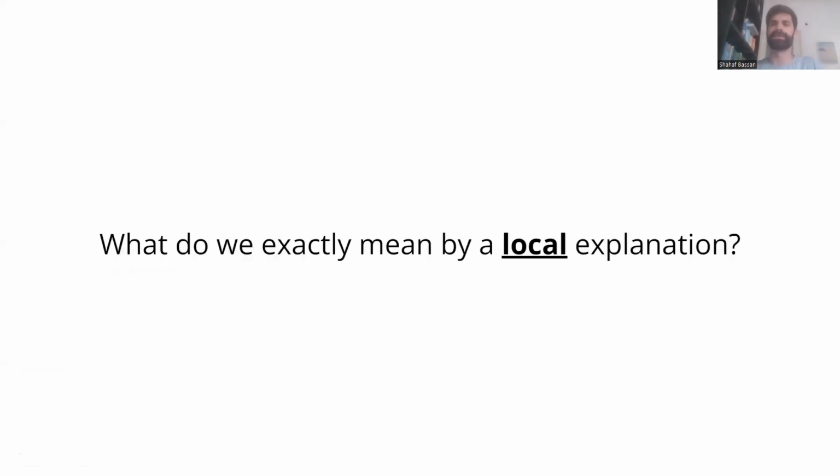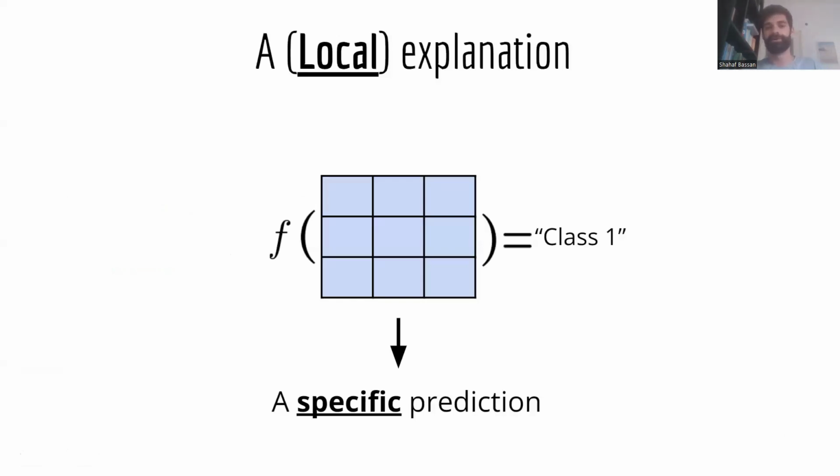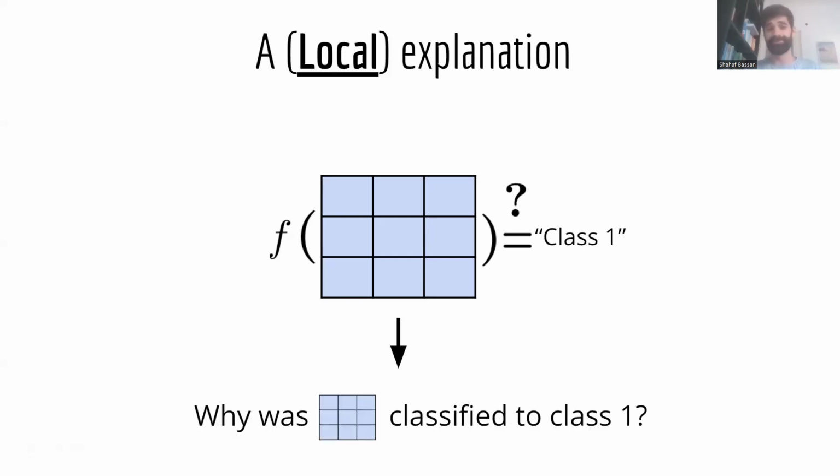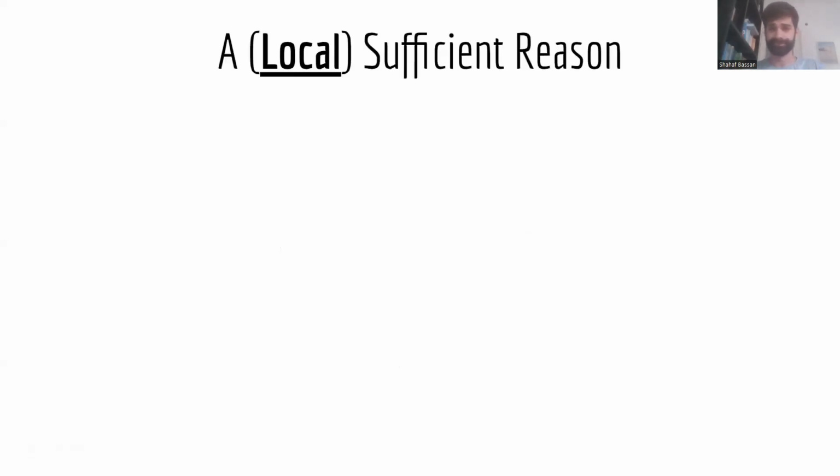Let's understand this a bit more thoroughly. We have some model F, and we have some input x here, which is the blue image, that was classified as class 1. This is a specific prediction, and we would want to understand the reason for this prediction, or in other words, why was this blue image classified as class 1? This is what we mean by a local explanation, because we are explaining the prediction of this specific blue image.